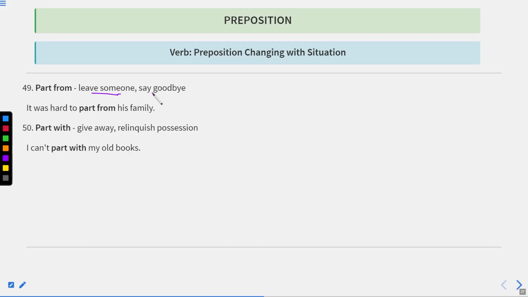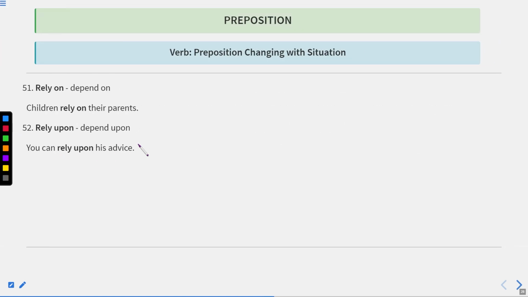Part from, leave someone, say goodbye. It was hard to part from his family. Okay. Part with means give away, relinquish possession. I can't part with my old books. Okay. Now let us move to the next one.